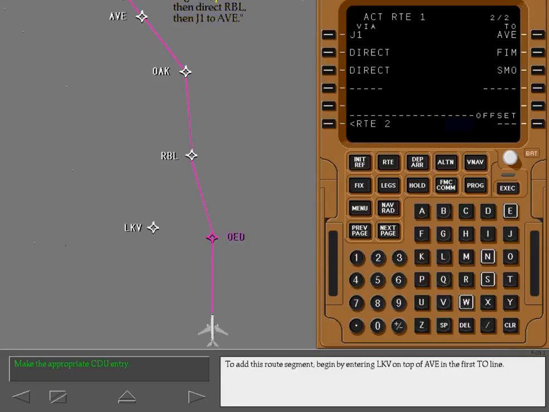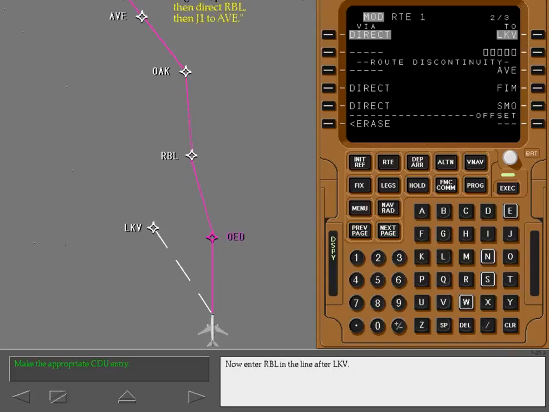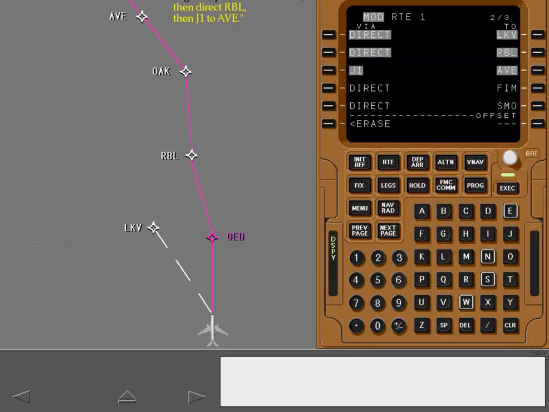To add this route segment, begin by entering Lakeview on top of Avenal in the first line 2. Enter the data as shown and select the correct key. The FMC assumes the route segment is direct. If the clearance includes an airway, it must be manually entered here. Now enter Red Bluff in the line after Lakeview. Execute the modification.